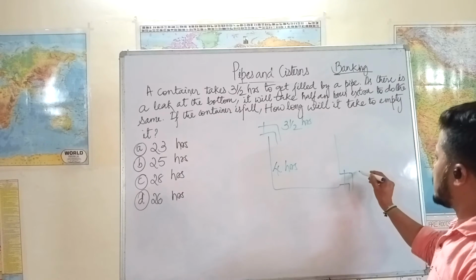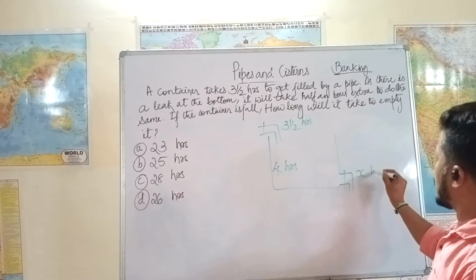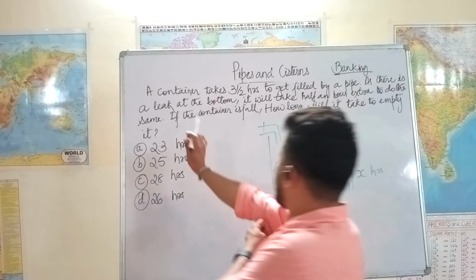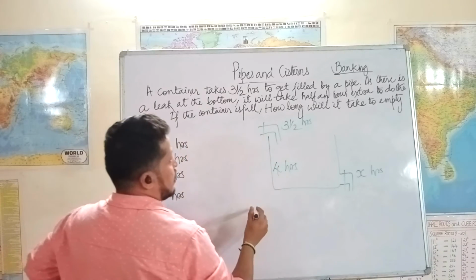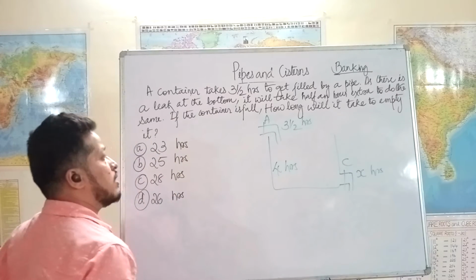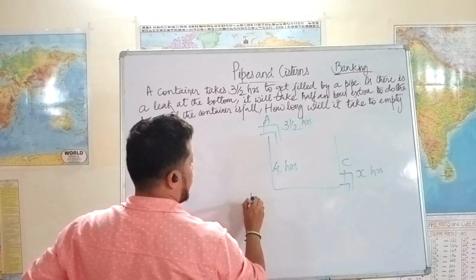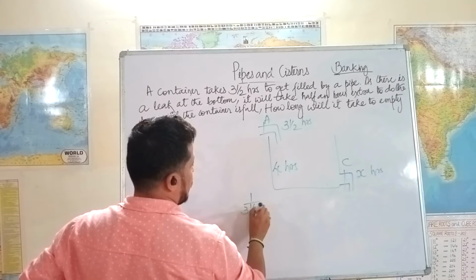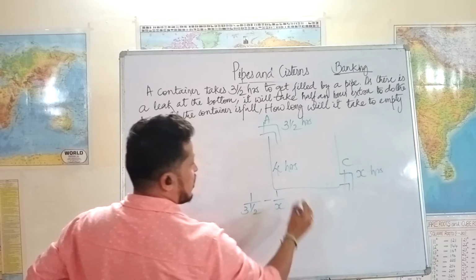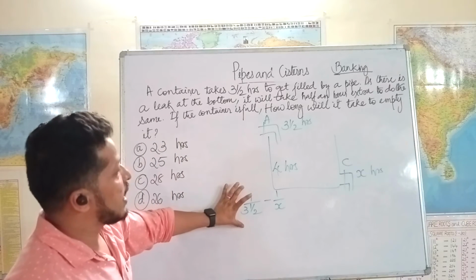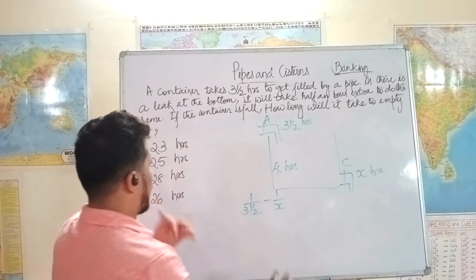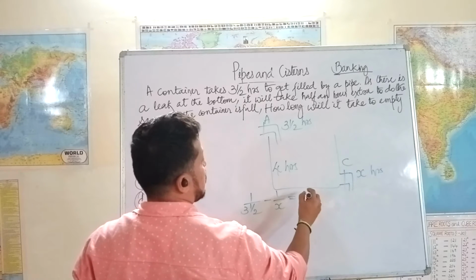That means, let's say this takes x hours to empty it. Now we need to find this x hours. How to do it? Let's say this tap A is filling and C is emptying it. So the efficiency of A is 1 by 3.5, and C is doing 1 by x. A is filling the tank by 1 by 3.5 and C is emptying it by 1 by x, and the entire work is finished in 4 hours.